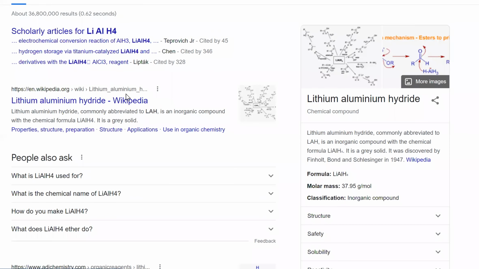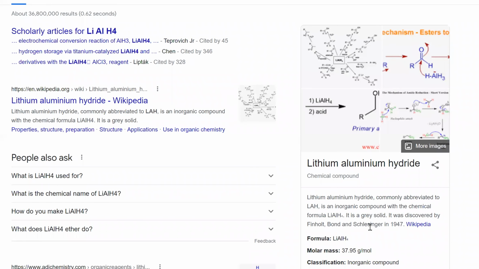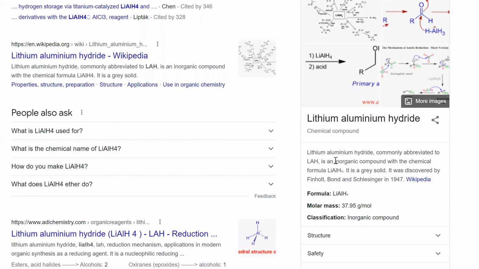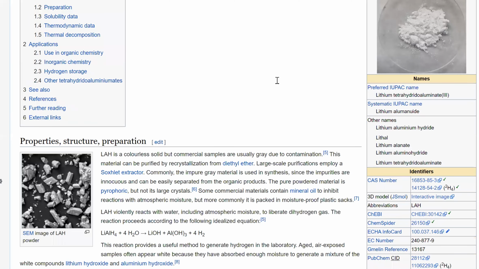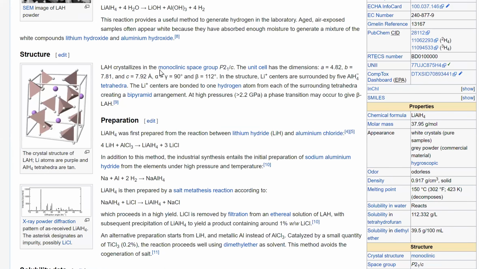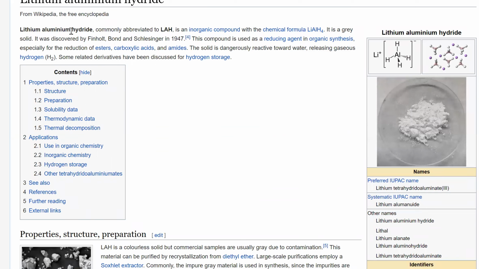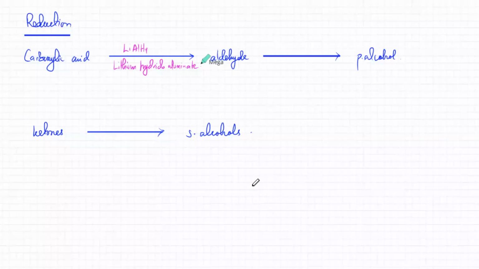Lithium aluminum hydride is also used. Hydridoaluminate is used. So it's got a couple of names. You can also use lithium aluminum hydride. And so LiAlH4 is a good reducing agent.